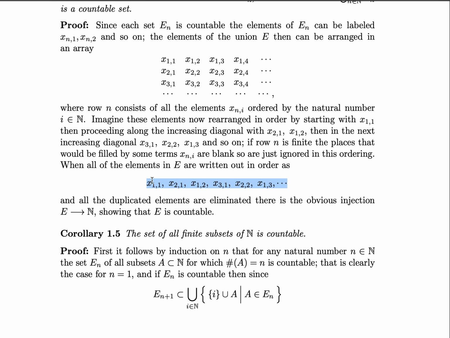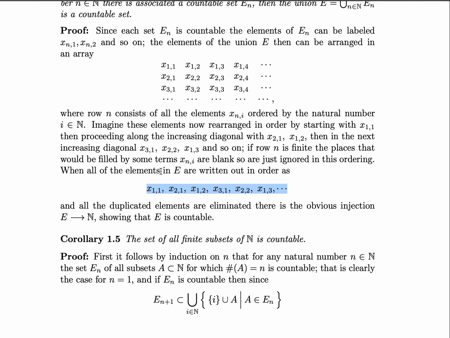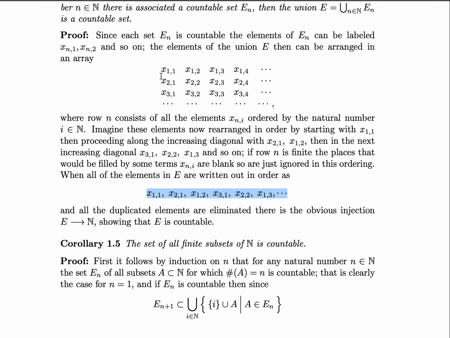Therefore, we associate the first, the second, the third, the fourth, and we have an obvious injection and bijection between E and the natural numbers. Therefore, we know that E is countable. For more detail on drawing those diagonals, consider following the mouse here. This, then this, then this, then this, then this, then this: increasing diagonals from the bottom left to the top right.